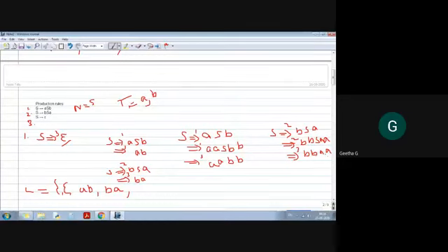Either this will be AB, or here also BA. So 4 strings you can generate: AABB, or BBAA.